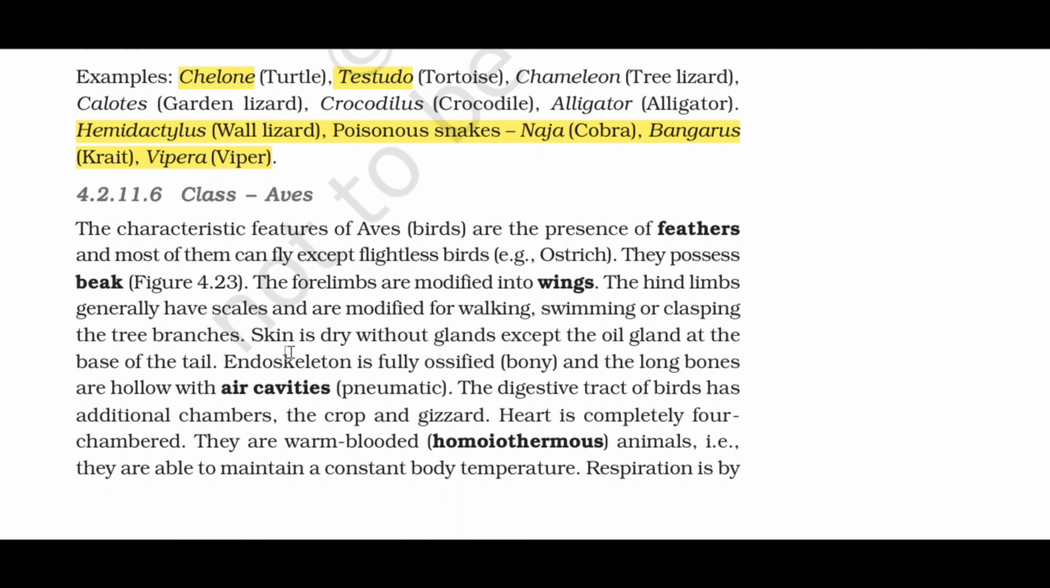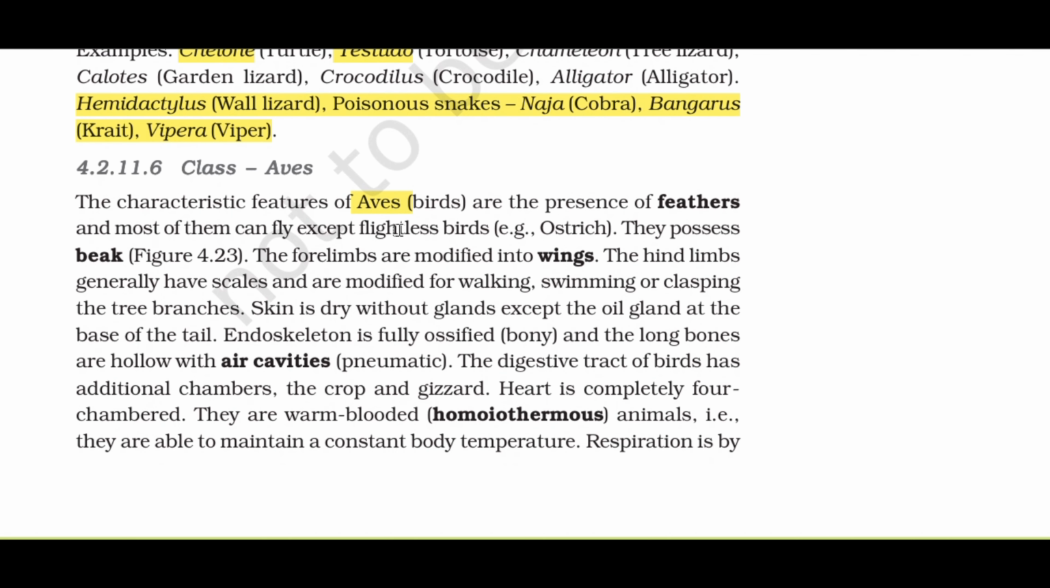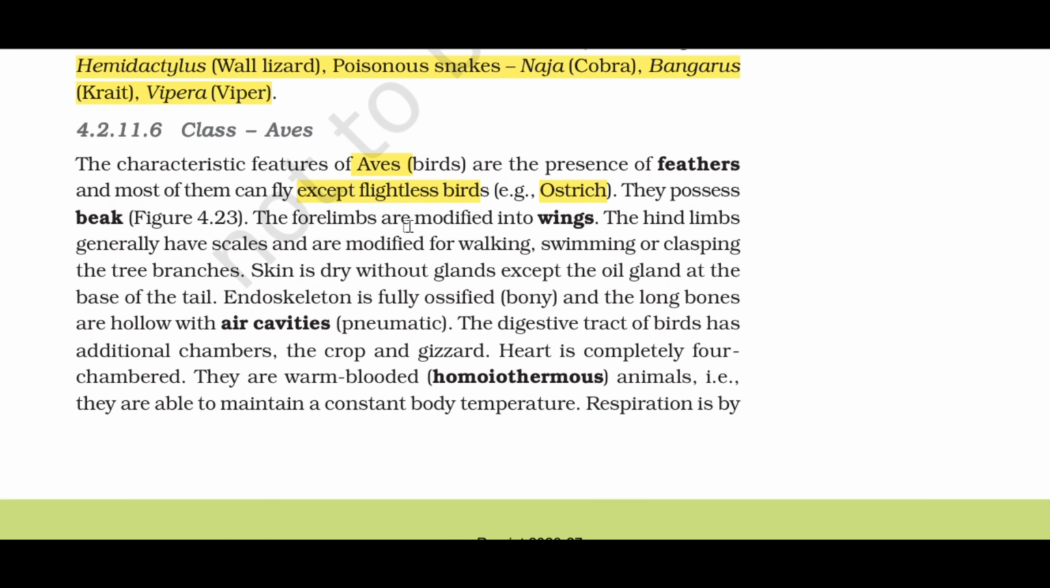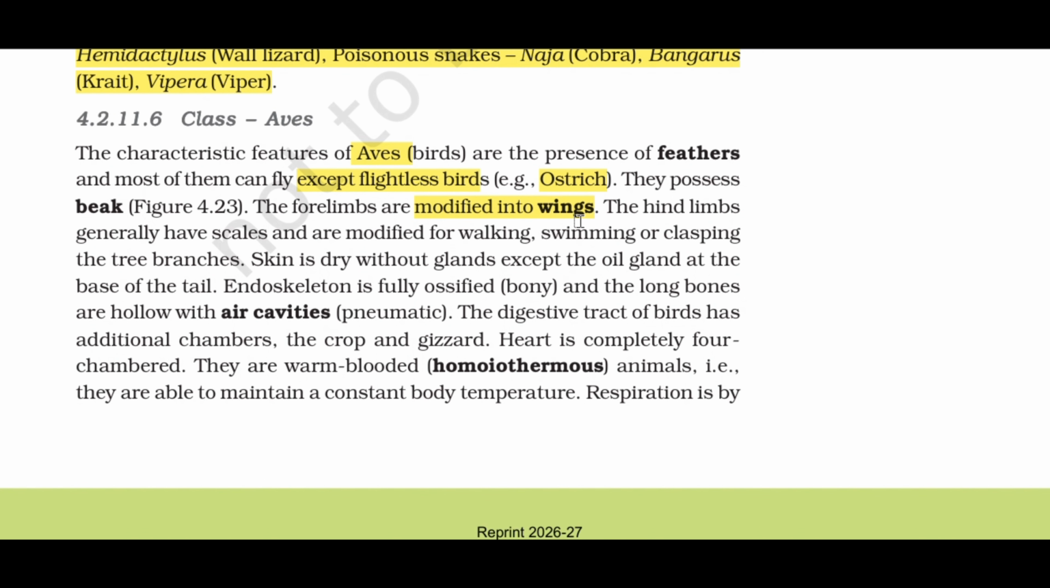4.2.11.6 Class Aves. The characteristic features of Aves, birds, are the presence of feathers and most of them can fly except flightless birds, for example, ostrich. They possess a beak, Figure 4.23. The forelimbs are modified into wings. The hind limbs generally have scales and are modified for walking, swimming or clasping the tree branches.